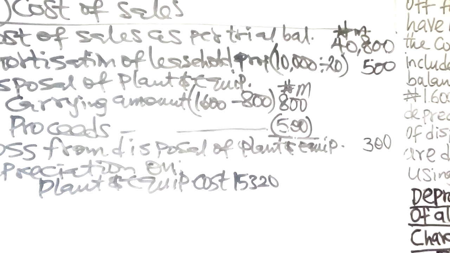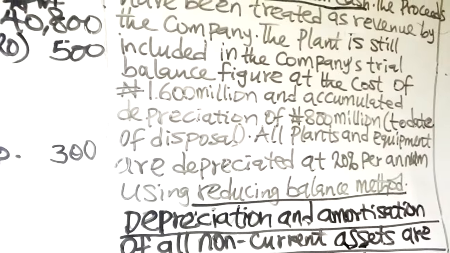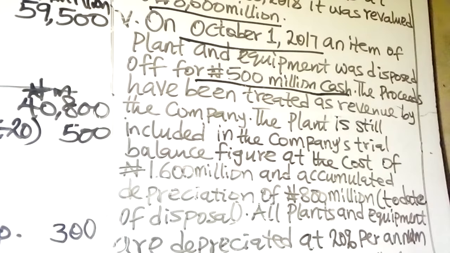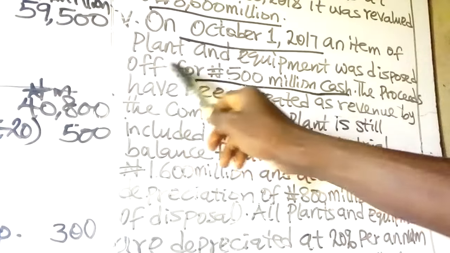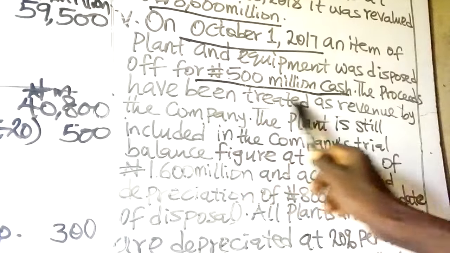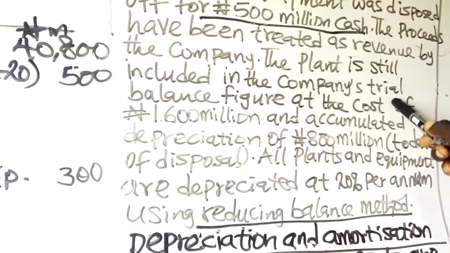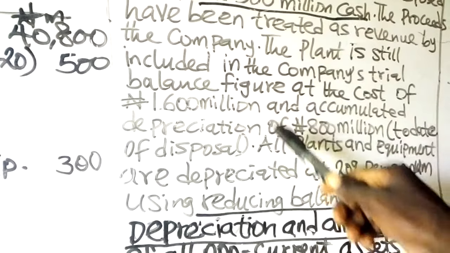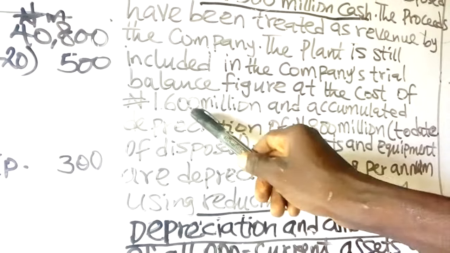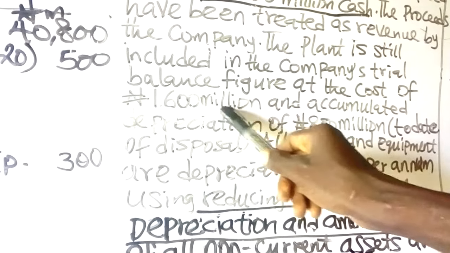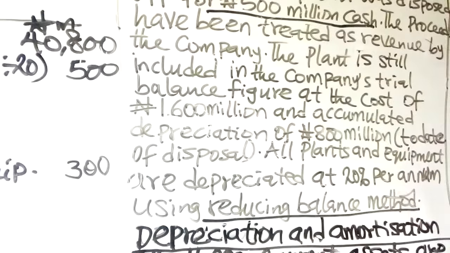Remember, you were told that the cost of the plant and equipment disposed is still included in that. In note 5, on October 1st, 2017, an item of plant and equipment was disposed of for 500 million cash. The proceeds have been treated as revenue by the company. The plant is still included in the company's trial balance figure at the cost of 1.6 billion. This cost is still included in the cost given in the trial balance.